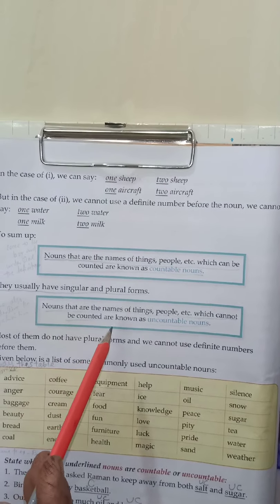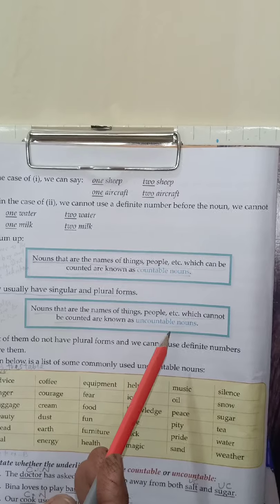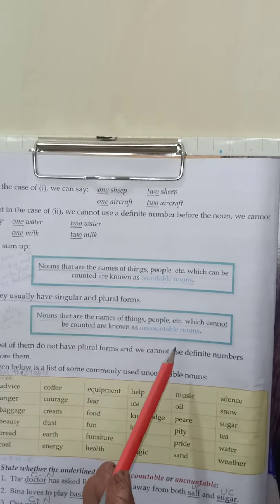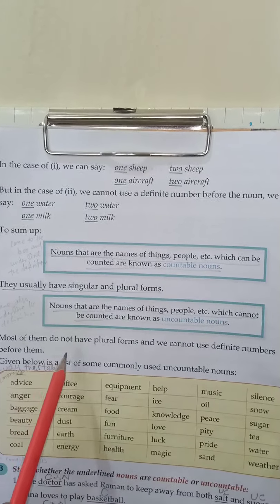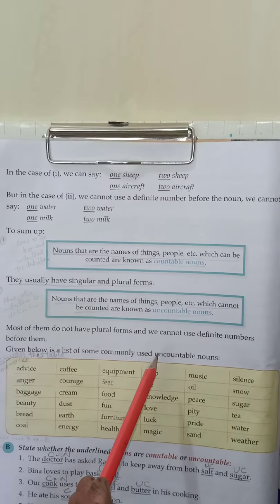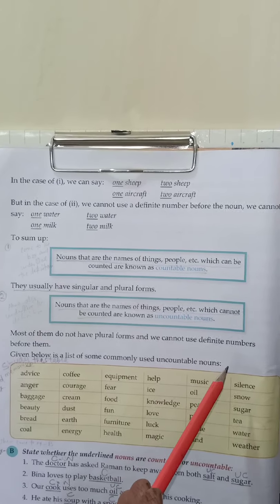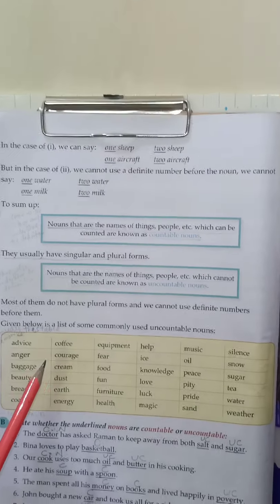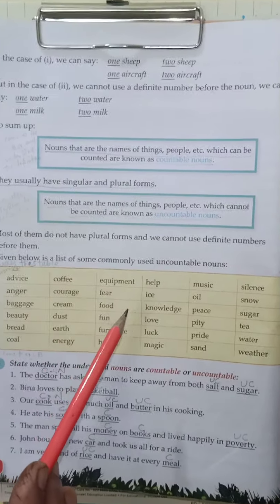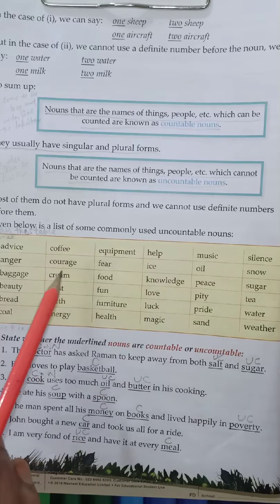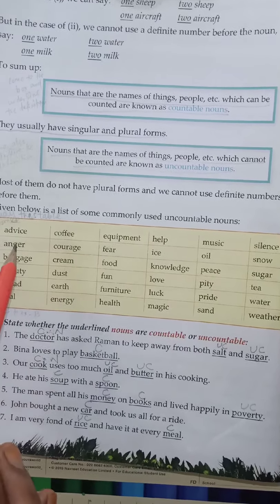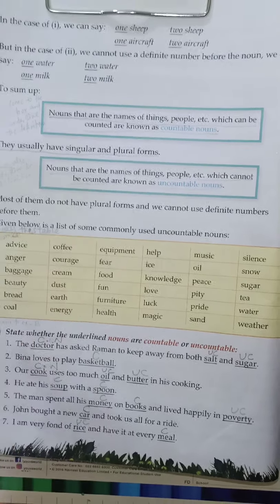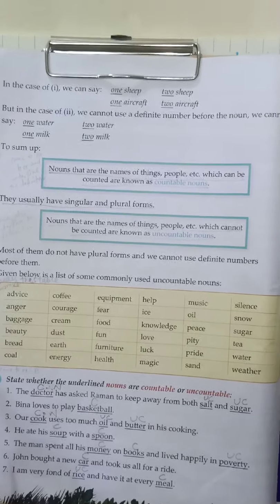Nouns that are the names of things, people, etc. which cannot be counted are known as uncountable nouns. Most of them do not have plural forms, and we cannot use definite numbers before them. Given below is a list of some commonly used uncountable nouns. Study this table and practice in the rough copy. Then come to exercise B.